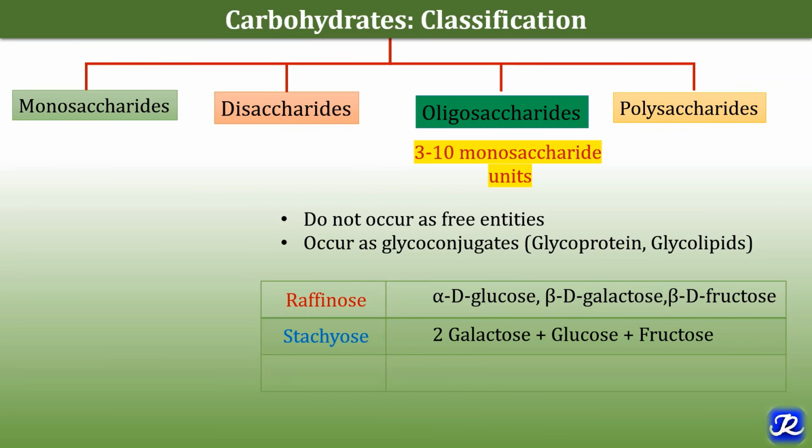Stachyose is other example of oligosaccharide which contains 4 monosaccharide units, 2 galactose, 1 glucose and 1 fructose. Verbacose, it contains 5 monosaccharide units, 3 galactose, 1 glucose and 1 fructose. Raffinose are present in beans, cabbage, broccoli, etc. Stachyose are also present in vegetables and plants. Verbacose, they are present in legumes and they are fermented by intestinal bacteria and they cause flatulence.